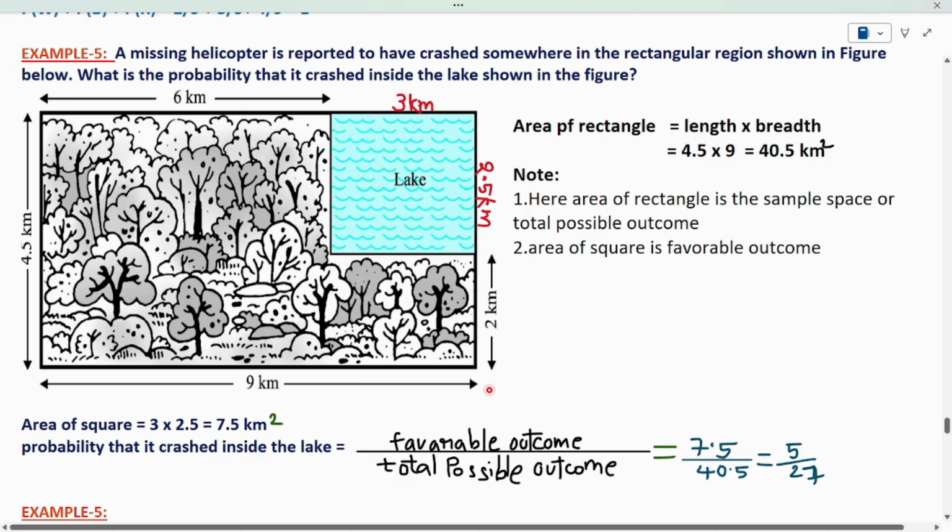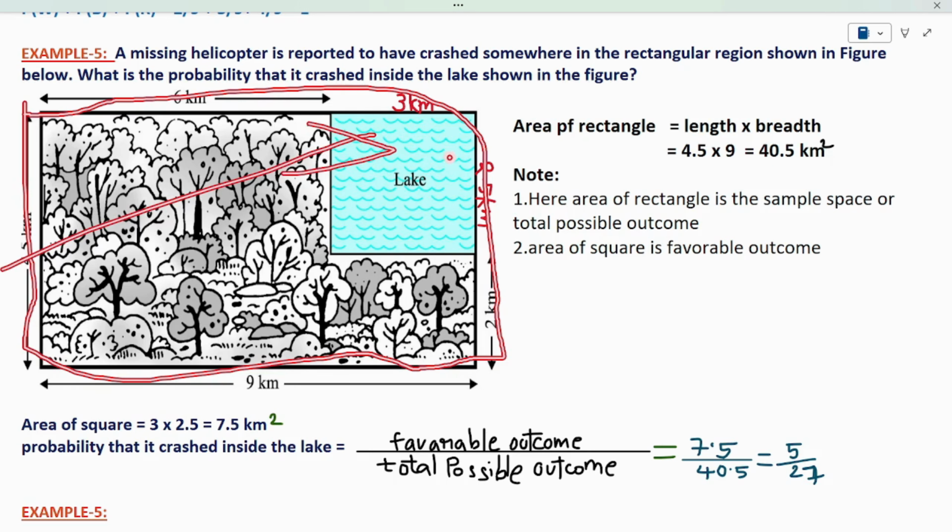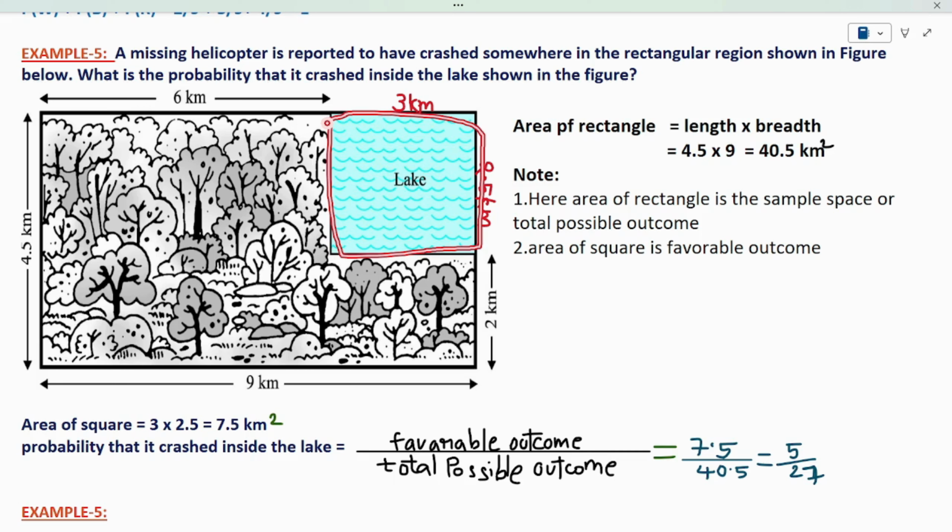So see the example number 5. A missing helicopter is reported to have crashed somewhere in the rectangular region shown in the figure. What is the probability that it will crash inside the lake which is shown in the figure? See, this is the rectangular space. A helicopter is going through this rectangular region. There is a possibility that the helicopter will crash. So we have to find the probability of crashing in that lake.